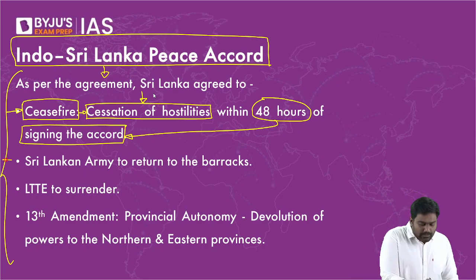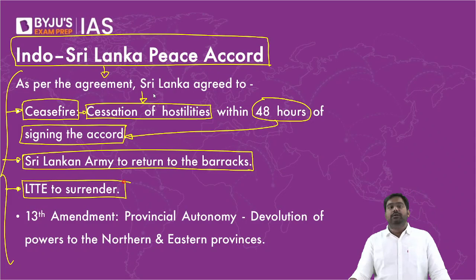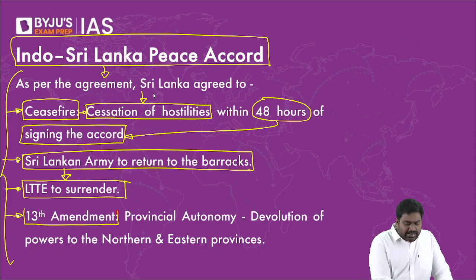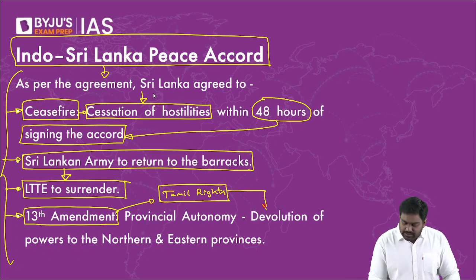call for a ceasefire, pull back the army to the barracks, and LTTE was supposed to lay down its arms and weapons and surrender. And Sri Lanka would promise not to target LTTE if they surrendered. And in return for this end to the conflict, for LTTE surrendering and Sri Lanka pulling back the troops, the Sri Lankan government would enact the 13th Amendment to its constitution to protect Tamil rights, to provide justice to the Tamil community following years of discrimination and oppression.